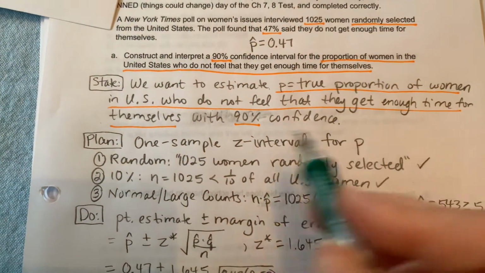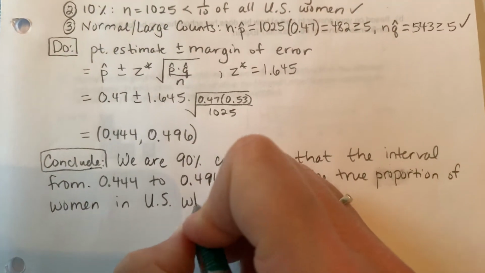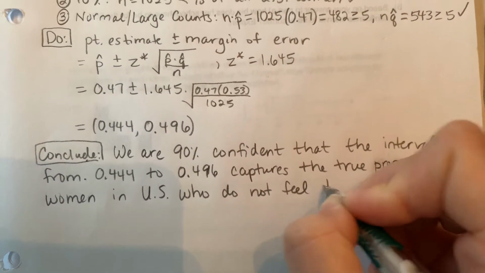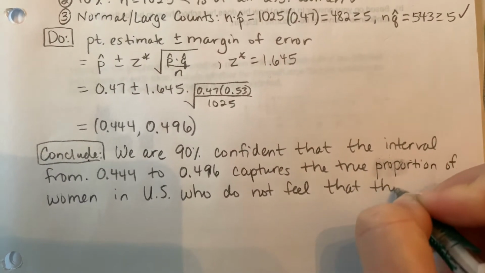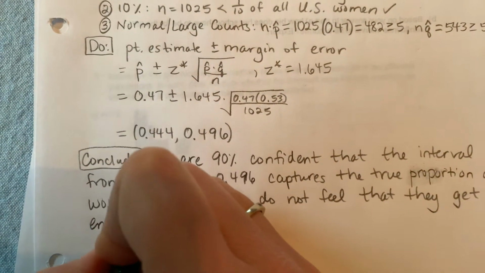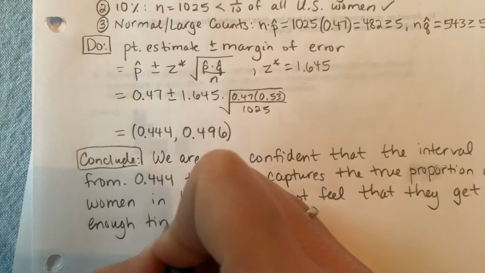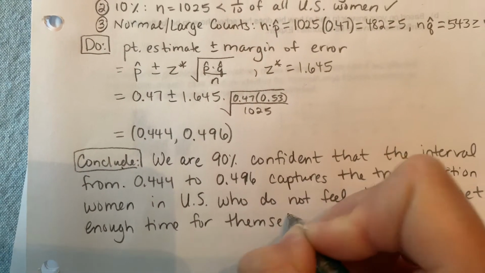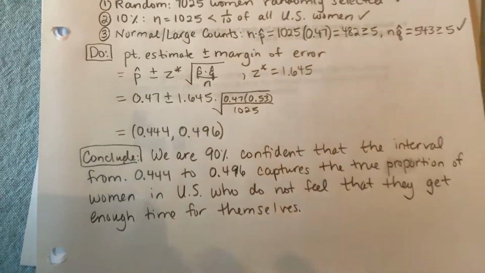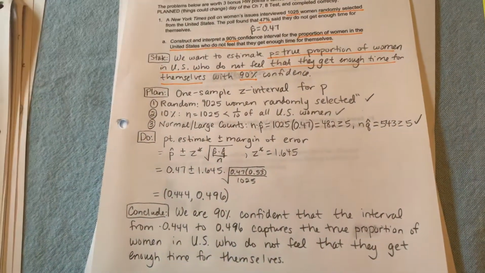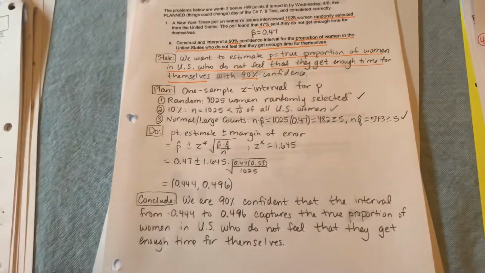Who do not feel that they get enough time for themselves. There we go, done. Okay, so that is a confidence interval for a proportion.